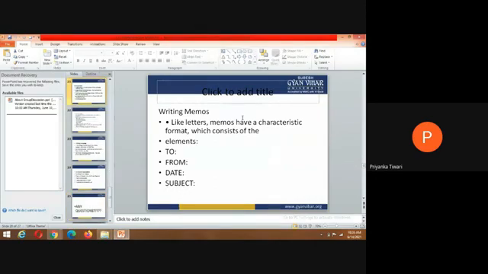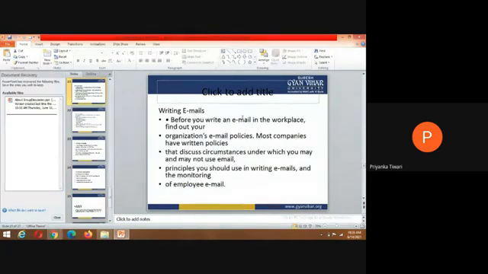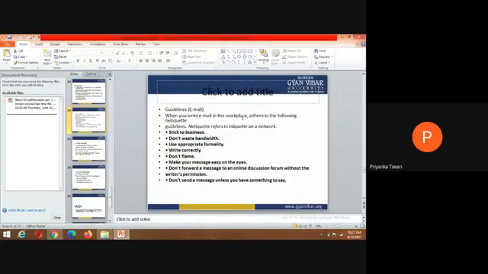In writing email, before you write an email in the workplace, find out your organization's email policies. Most companies have written policies that discuss the circumstances under which you may and may not use email, the principles you should use in writing email, and the monitoring of employee email. So some guidelines are also there.